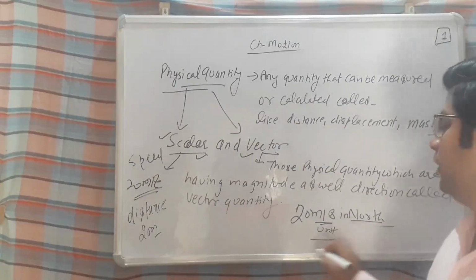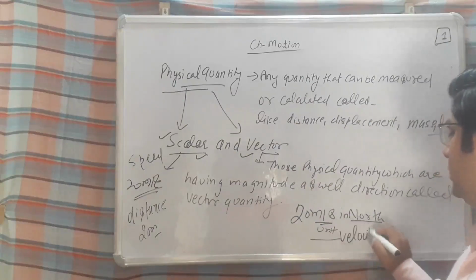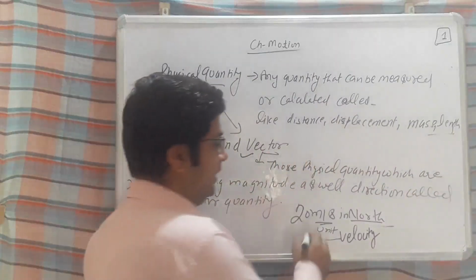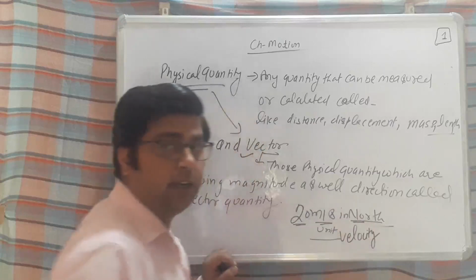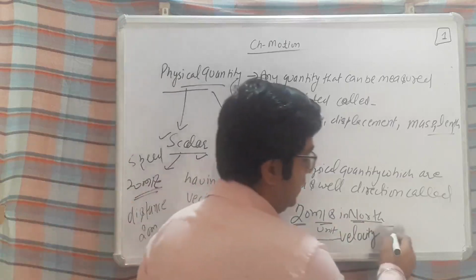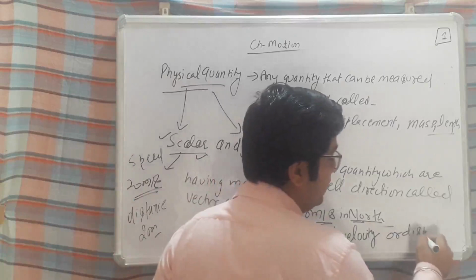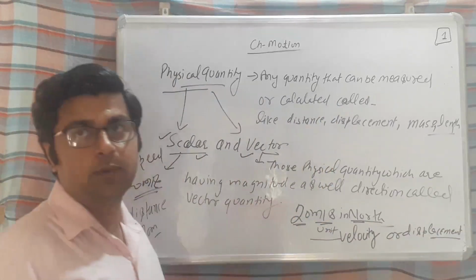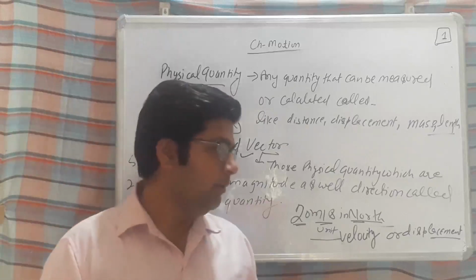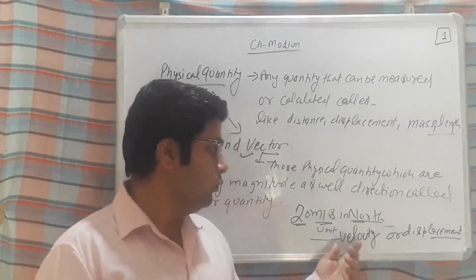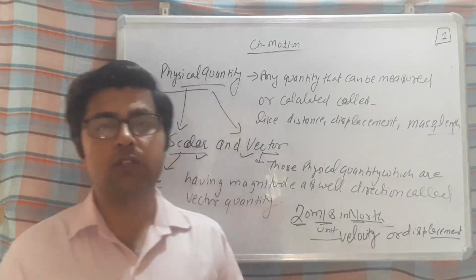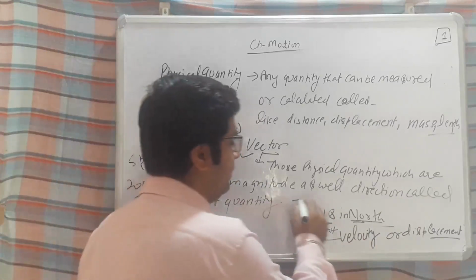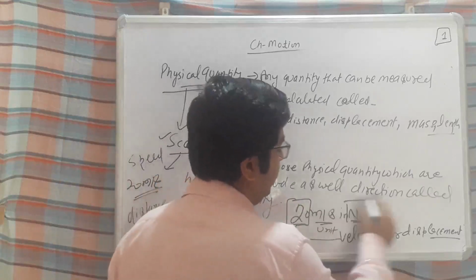Like velocity, we will discuss velocity in our next lectures. For now you just get to know that they are having magnitude as well as direction. That is known as velocity, or you can say displacement. Both these terms we will discuss in our next lectures, velocity and displacement. Then you will get to know much better about them. So velocity and displacement, they are known as vector quantities. I am just telling you a few examples of them. The main thing is they are having magnitude as well as direction. Okay.